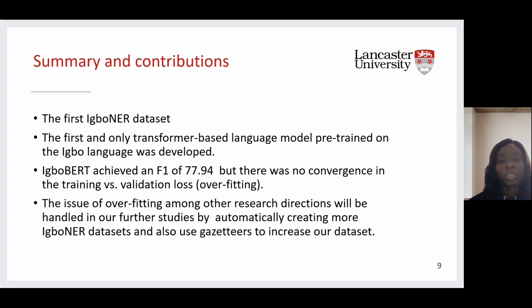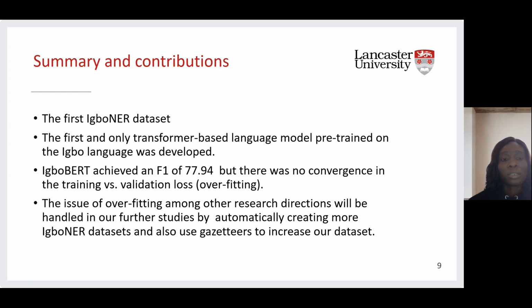When we compare the data we used in training this IgboBERT to the data used in all these state-of-the-art models like mBERT, we can see that the amount of data used in training IgboBERT was relatively small, and this contributed to the overfitting.